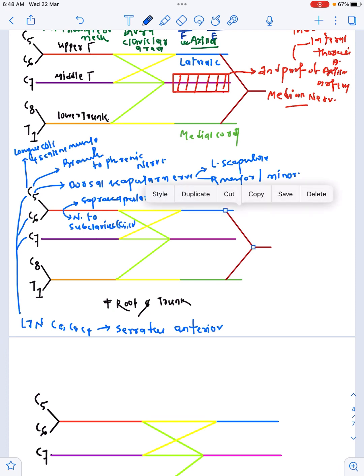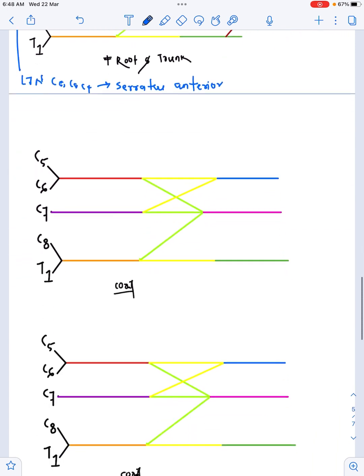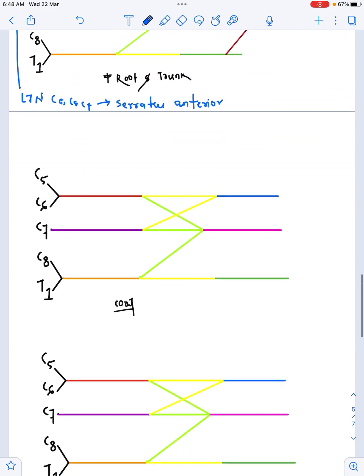Now suprascapular nerve will supply which muscles? Supraspinatus as well as infraspinatus. Now nerve to subclavius will supply the subclavius muscle. Now these are the branches from roots and trunk. Now let's go to the cords. There are no branches from divisions. Okay, let's go to the cords.